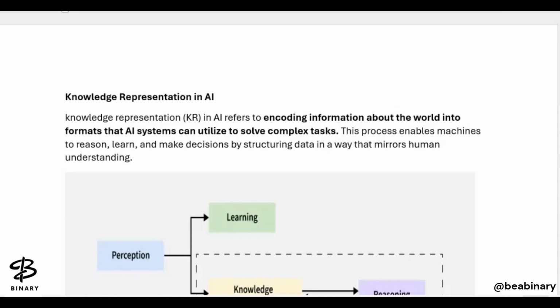Here we can also say it is the past data or the past problems which have been solved, or the algorithm which has been applied to solve a particular problem, stored in the machine. So knowledge, simply in terms of a machine, is the knowledge related to the environment stored in the machine.